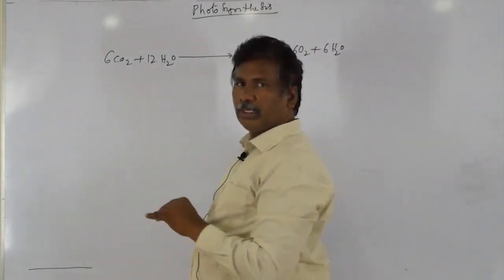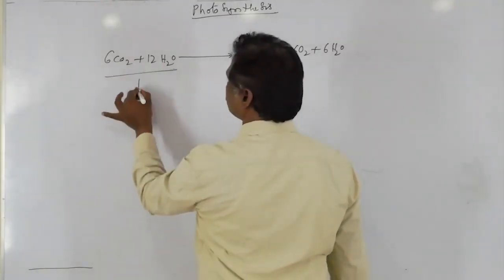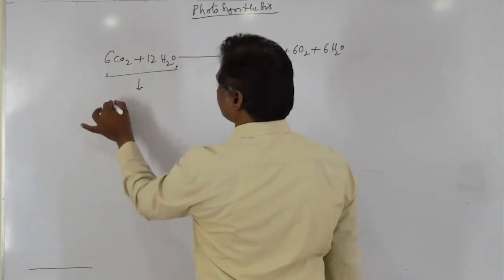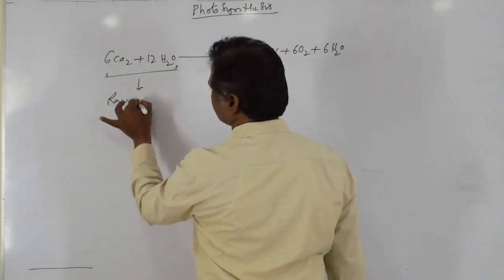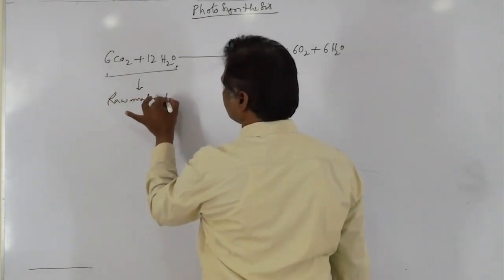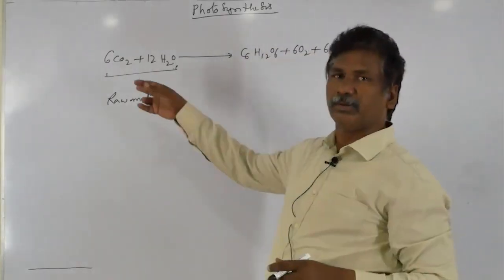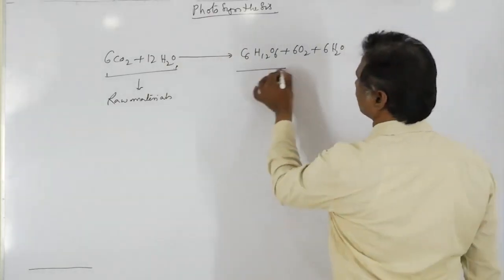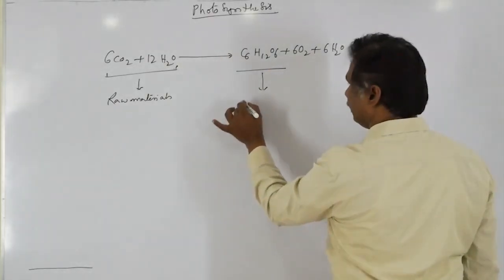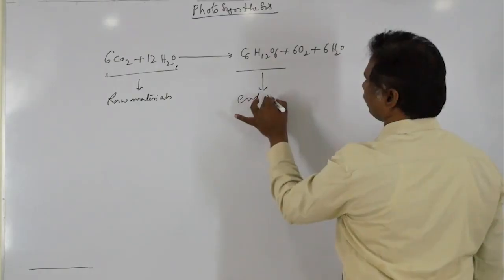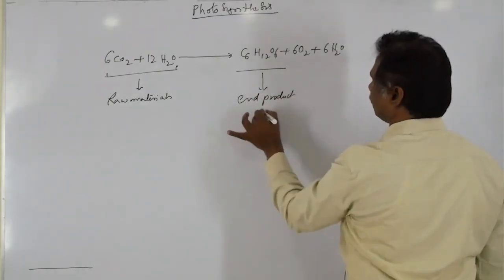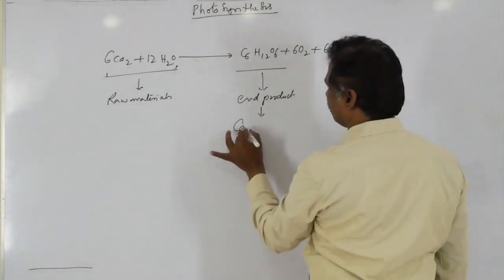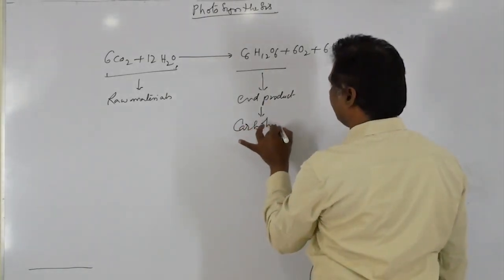In this equation, the main important raw materials for photosynthesis are carbon dioxide and water. So these are considered as raw materials to photosynthesis. Name the gas that is involved in photosynthesis: carbon dioxide. This is the glucose or carbohydrate, that is the end product. So what is the end product of photosynthesis? Glucose, which is nothing but carbohydrate.